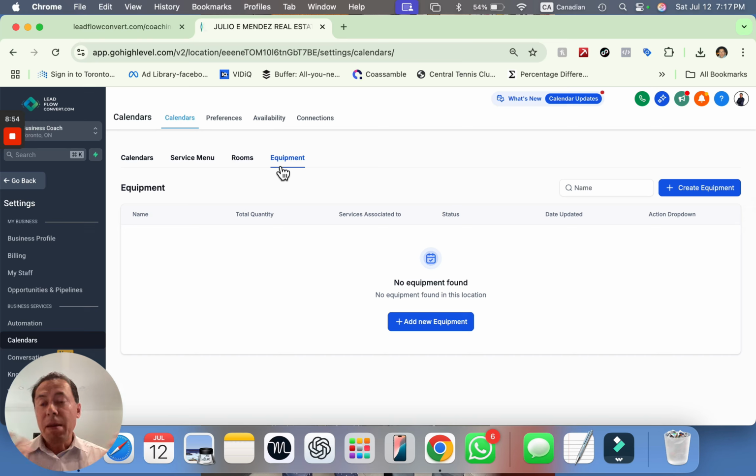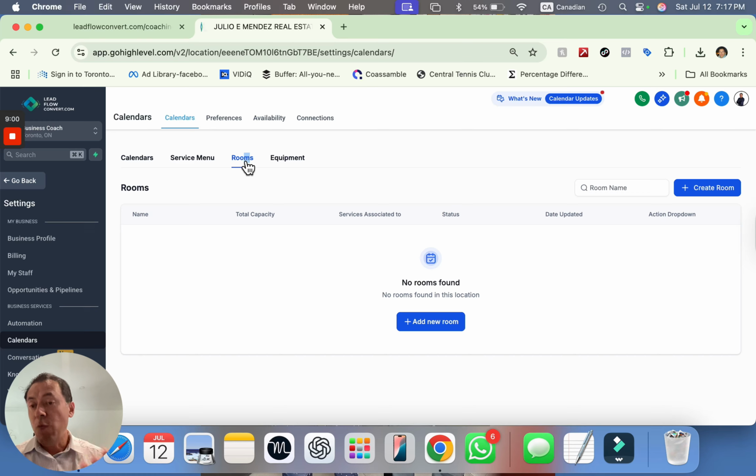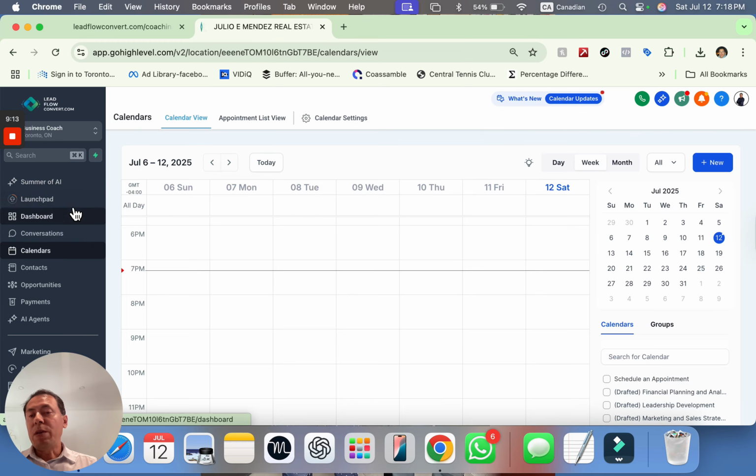Maybe you have a building, right? You have offices, and maybe you have conference rooms to meet with those clients. So you want to have a conference room, one room, and people want to see the availability through the calendars as well. Okay, so this is very interesting what you can actually do.